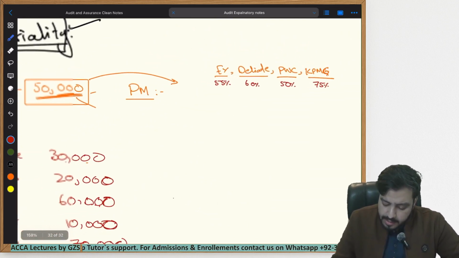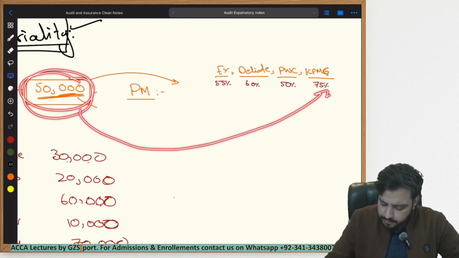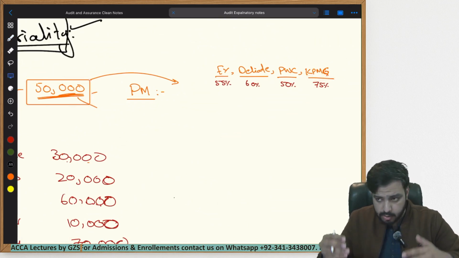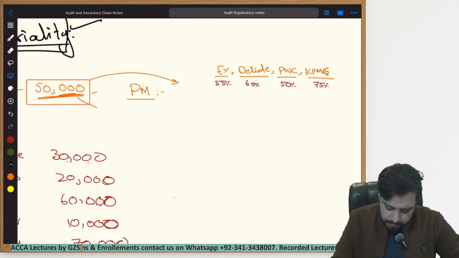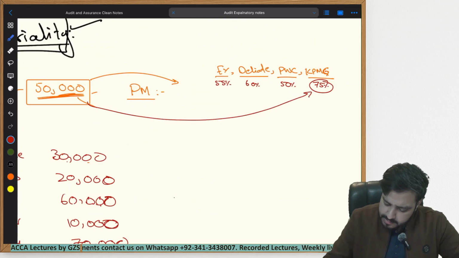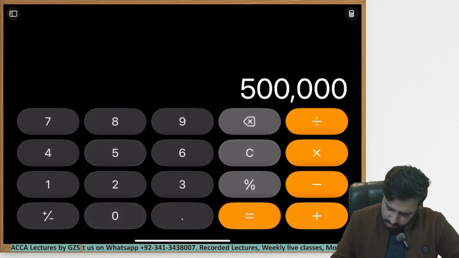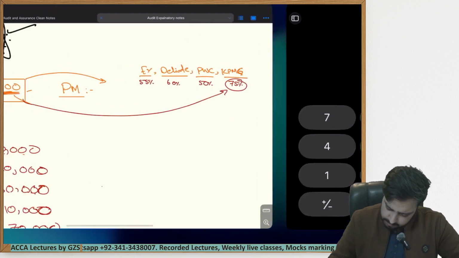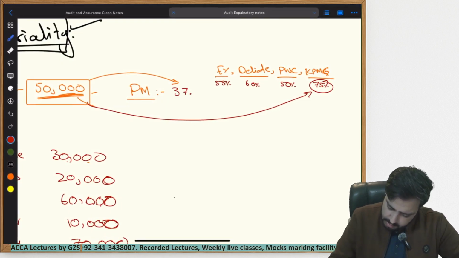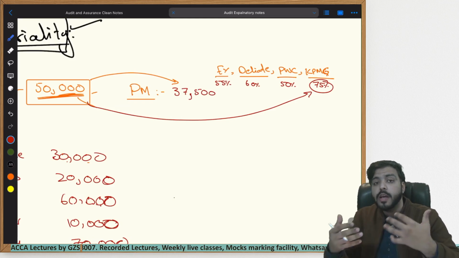Now, what does this mean? This means that whatever materiality has been calculated by you, multiply it by this factor, multiply it by the percentage at which you want to set your performance materiality. So, I'll give you the example of KPMG. If we multiply 50,000 by 75%, let's do it. So 50,000 multiplied by 75%, 37,500. 37,500 USD is my performance materiality. This is how performance materiality is chosen within practical life.